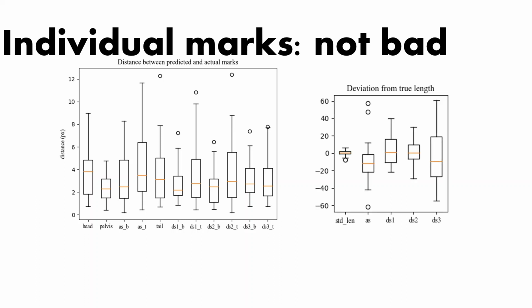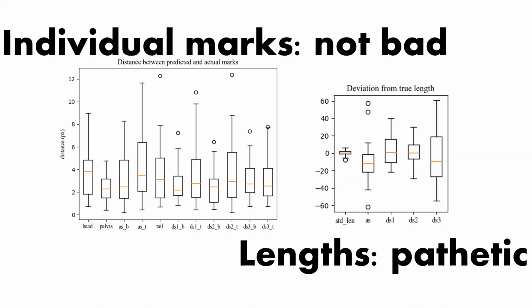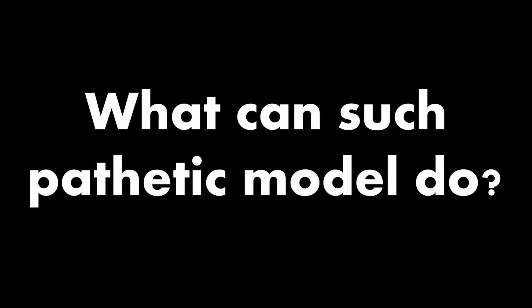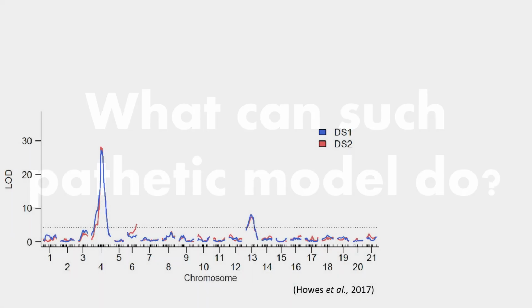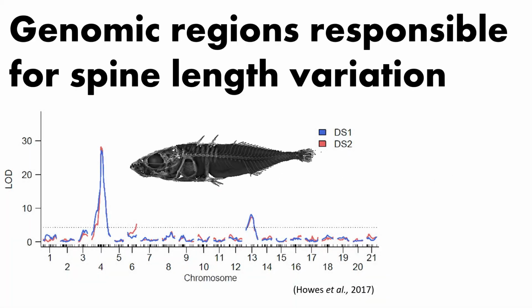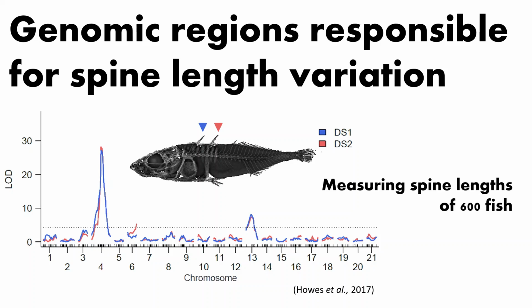However, many skeletal elements are short, and a few pixels deviation can result in over 20% error in length measurement. This prompted us to ask, what can such a pathetic model do? To illustrate that, let's look at this graph, which shows the genomic regions responsible for length variations of these 2 spines. This analysis requires the length measurements of spines from a large number of fish.